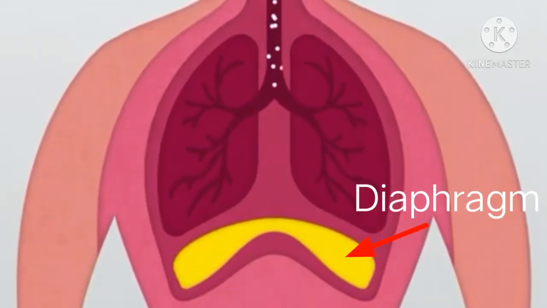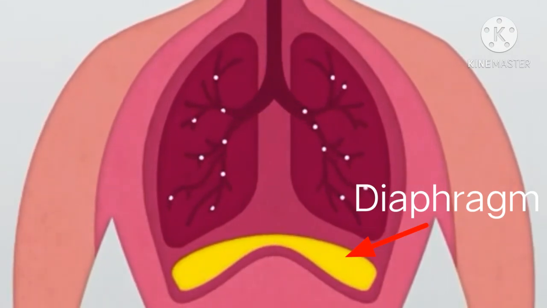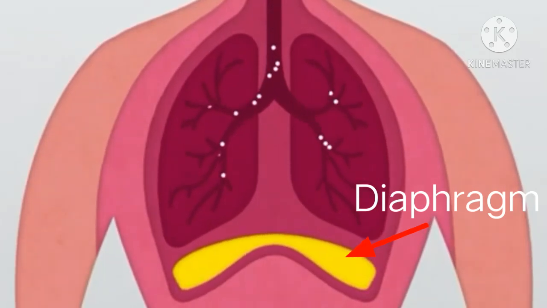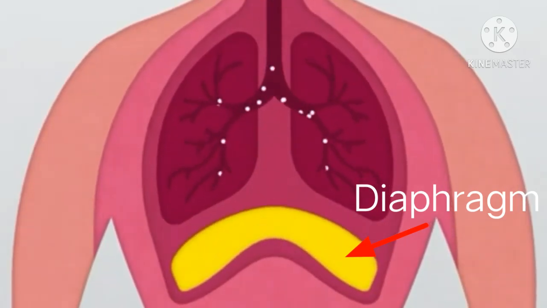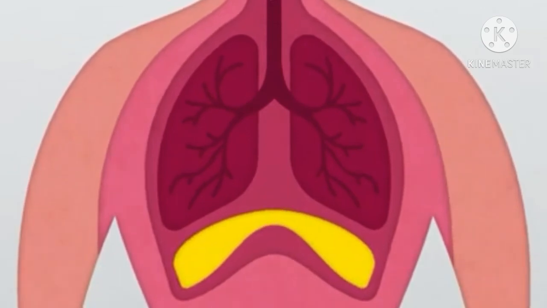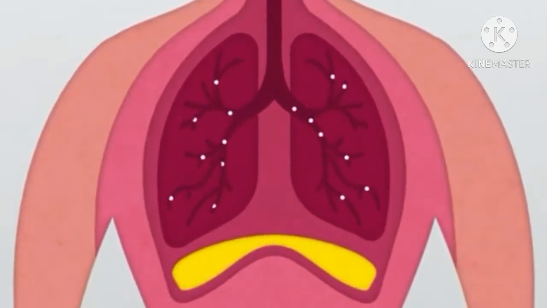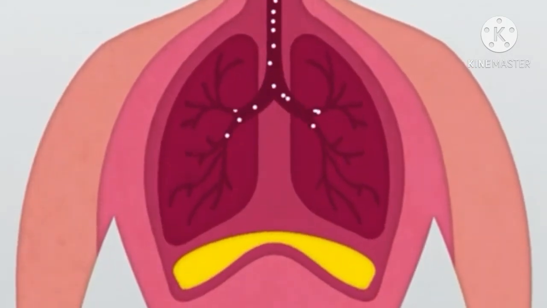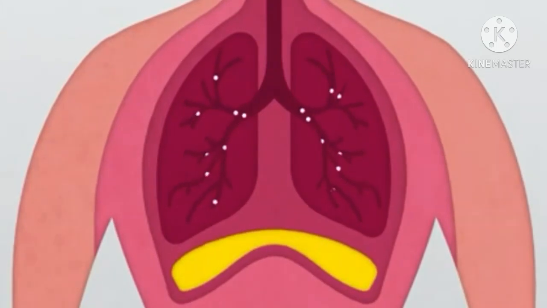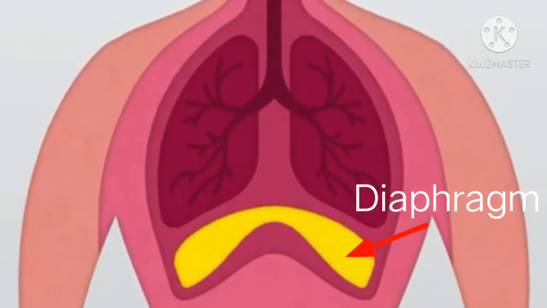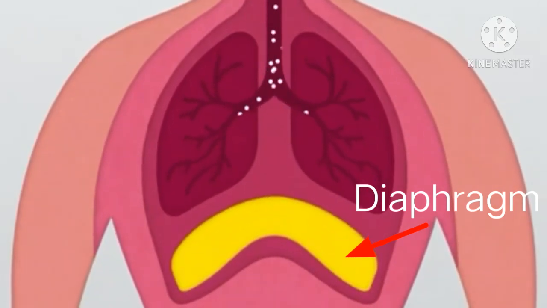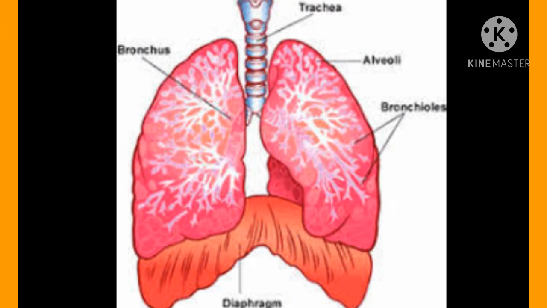Simultaneous rising up of ribs and lowering of diaphragm causes a decrease in pressure of the lungs. Due to this, air moves into the lungs through the nose. When ribs return to their original position and diaphragm rises up, pressure on the lungs increases. Due to this, air moves out from it through the nose. Continuous upward and downward movement of the diaphragm is necessary to bring about breathing.